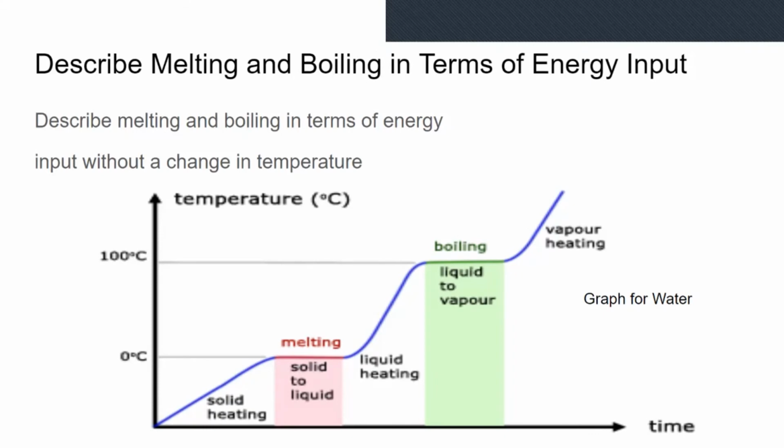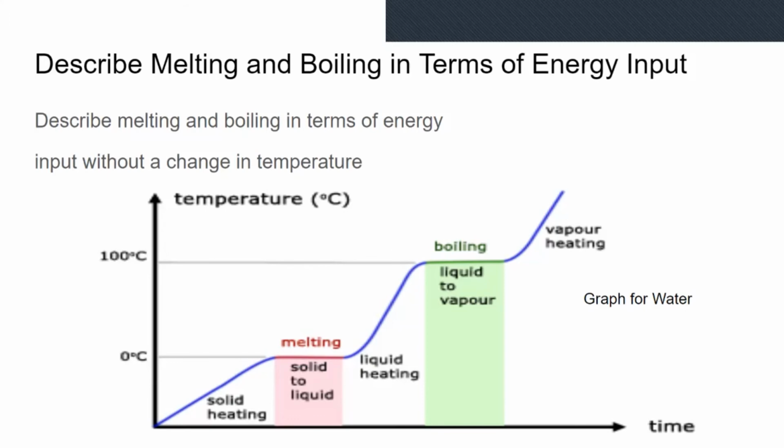It's just at that point that the temperature does not change. At that point, the latent heat is causing the particles to make their bonds less significant. It's for everything that is being heated.